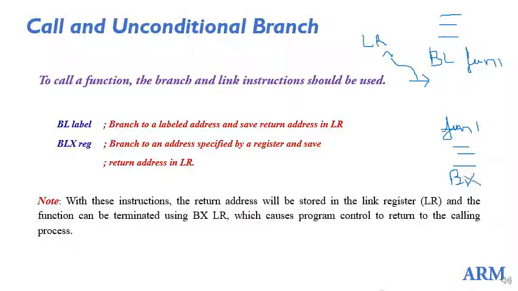This is because at the end of the function you have to return to this place. The return address is stored in the LR register, and since it is a register, the unconditional branching instruction becomes BX. So BX LR will take you to the point from where it has to continue after the function call.